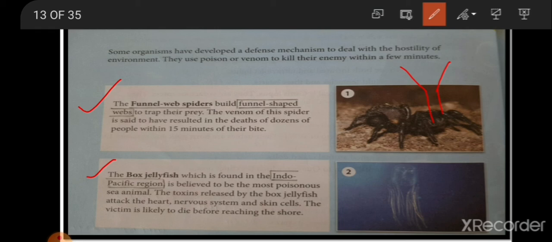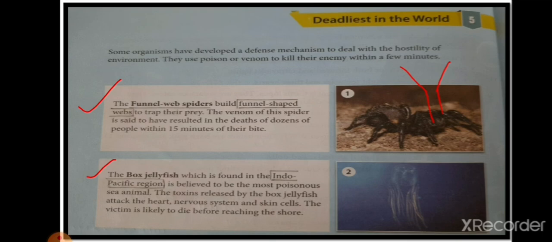The toxin released by the box jellyfish attacks the heart, nervous system, and skin cells also. The victim is likely to die before reaching the shore. Reaching the shore, the person will die. Okay, so this is all about these two animals.